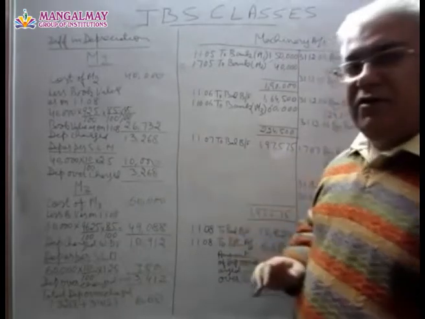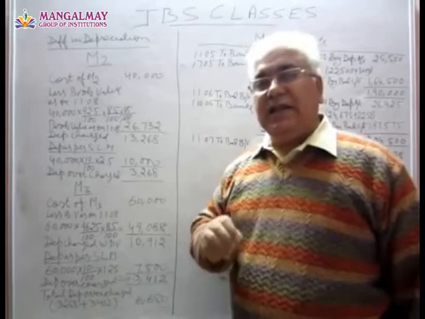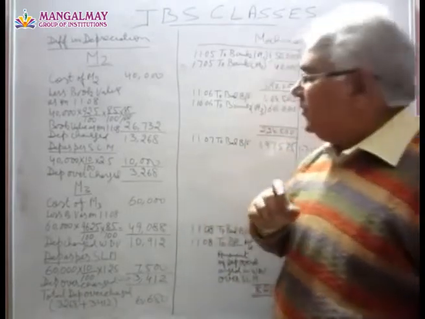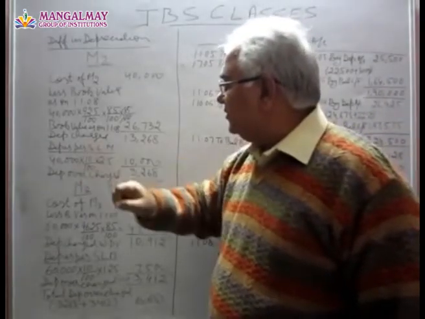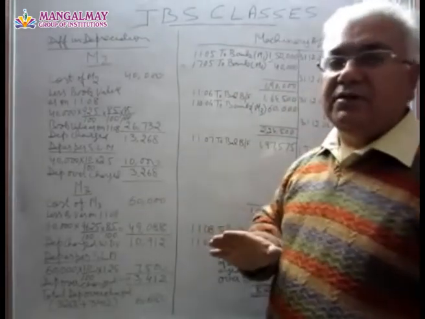Now let us find out what would have been the depreciation if we had used SLM, that is the straight line method, at the rate of 10%. 40,000 is the cost, 10% is the depreciation. This machinery has been with us for 2.5 years.